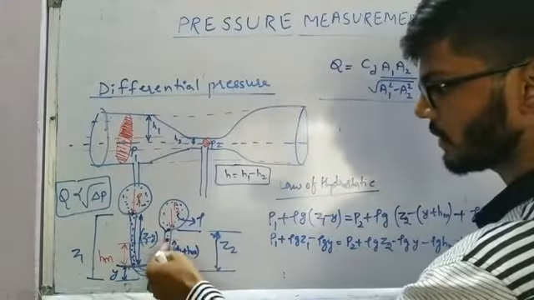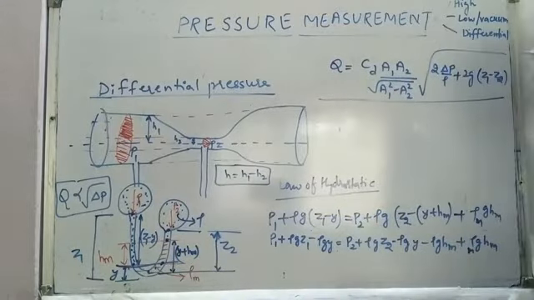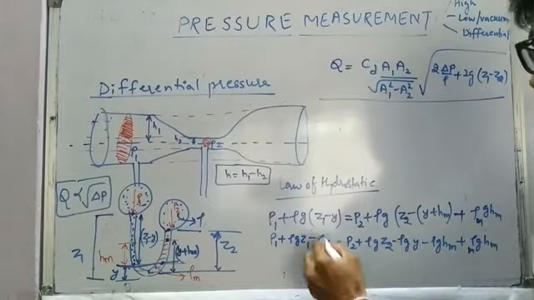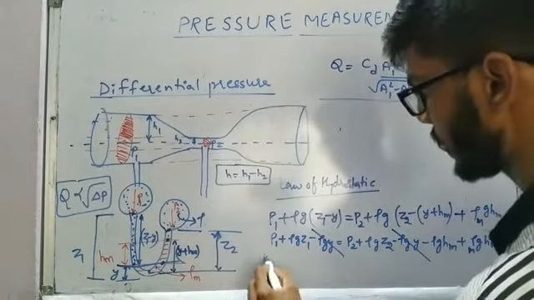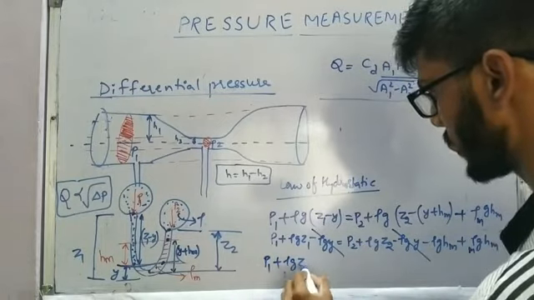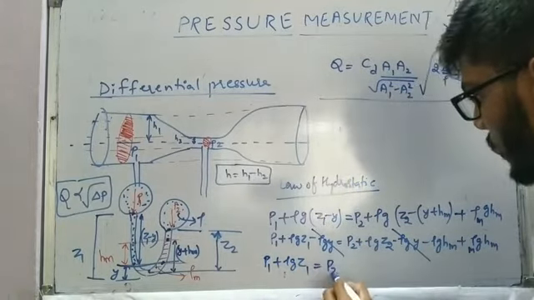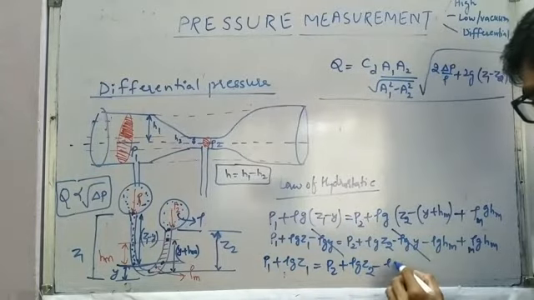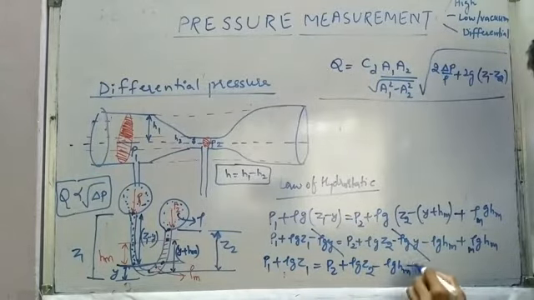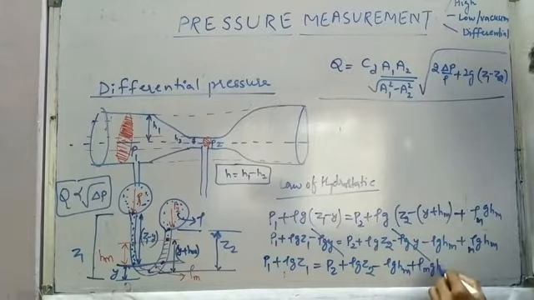So the HM height has rho m, mercury, as the fluid. Now we have to simplify this. Minus rho g H and minus rho g Y will get cancelled, and P1 plus rho g Z1 is going to be P2 plus rho g Z2 minus rho g HM plus rho m g HM.